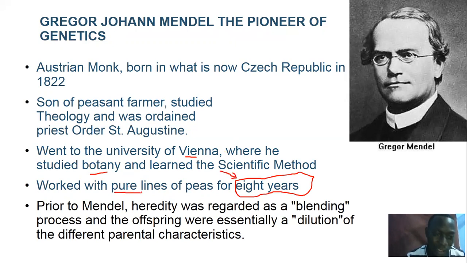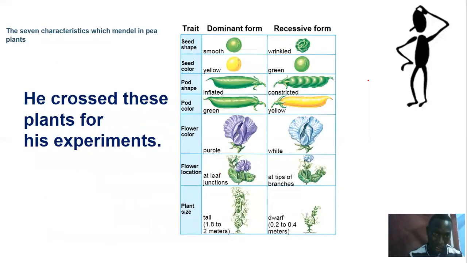And pure lines means that you are looking at homozygous individuals. Now, prior to Mendel, heredity was regarded as a blending process, and offspring were essentially a dilution of the different parental characteristics. So people didn't know so much about genetics until this guy came and gave us his work. Now, what did this guy study in peas? He studied 7 characteristics of peas.